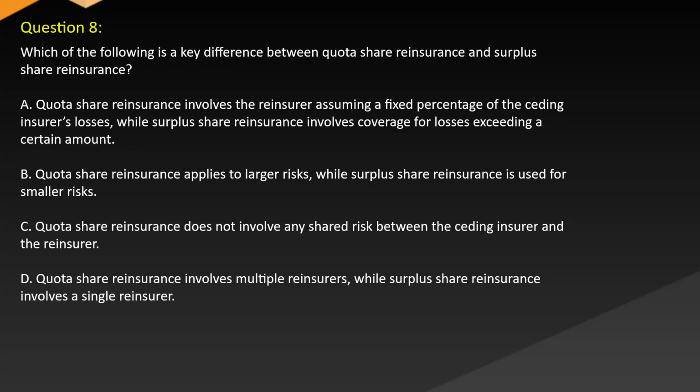Question 8. Which of the following is a key difference between quota share reinsurance and surplus share reinsurance? A. Quota share reinsurance involves the reinsurer assuming a fixed percentage of the ceding insurer's losses, while surplus share reinsurance involves coverage for losses exceeding a certain amount. B. Quota share reinsurance applies to larger risks, while surplus share reinsurance is used for smaller risks. C. Quota share reinsurance does not involve any shared risk between the ceding insurer and the reinsurer. D. Quota share reinsurance involves multiple reinsurers, while surplus share reinsurance involves a single reinsurer.